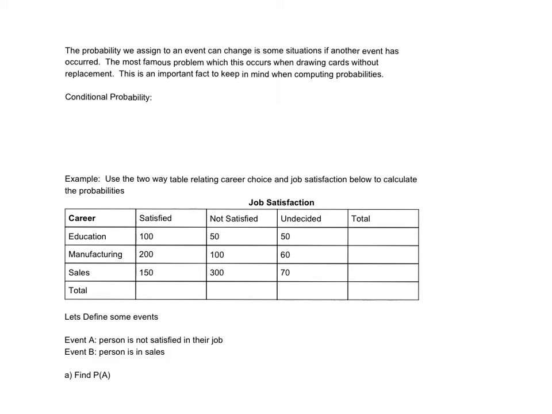So if things are independent, a lot of times what you'll deal with is what's called conditional probability. So conditional probability is trying to find probability when something has already occurred. So we say it's the probability of an event occurring if another one has already occurred.